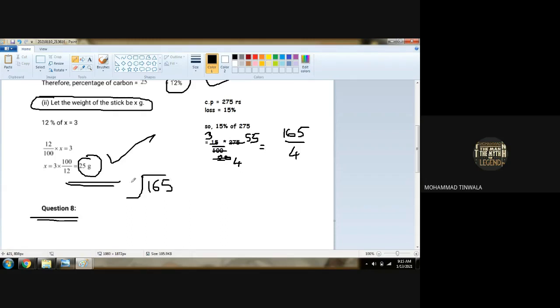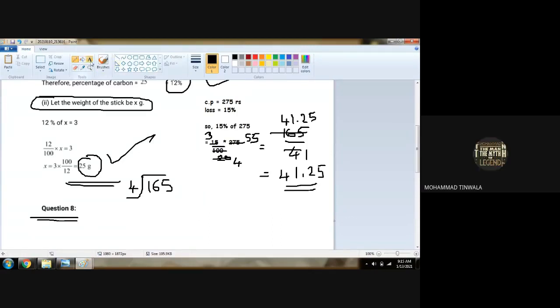Sir, you have put the answer, I know the answer. Here in the calculation, 4 1s are 4, 4 4s are 16, again 4 1s are 4, 1 remaining decimal, 4 2s are 8, 2 remaining, 4 5s are 20, so the answer will be 41.25 as our 15% loss. This is not our answer, this is 15% loss.